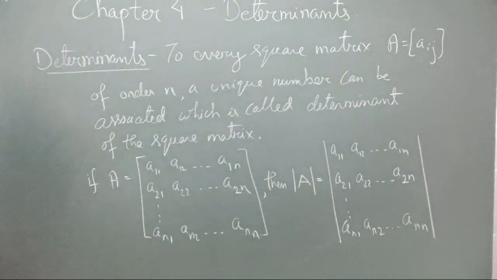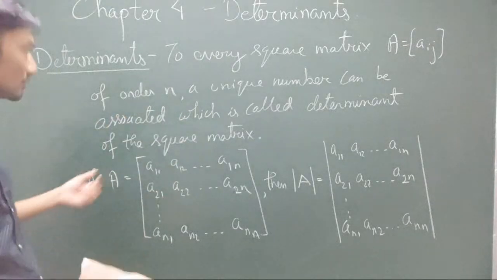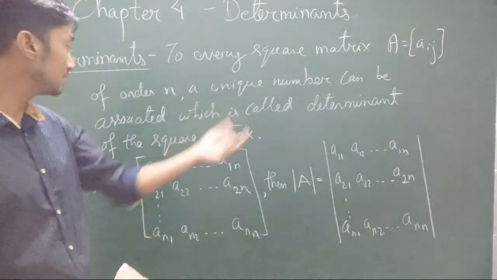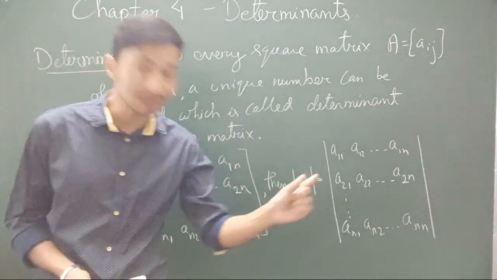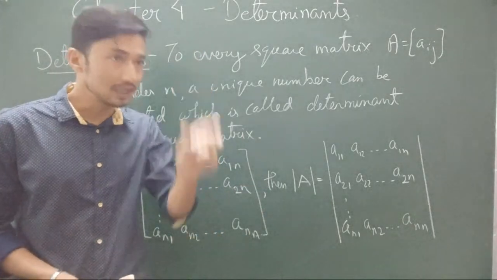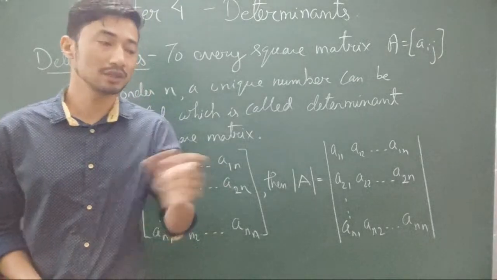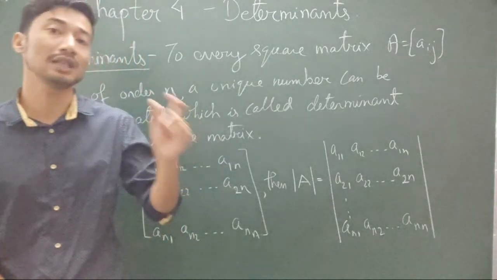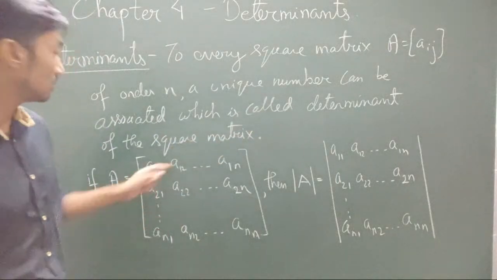All right then. I'll tell you how to calculate determinants. In the meantime, I guess you have already written this down. To every square matrix A of order n, with entries a_ij, there is associated a unique number. Every matrix will have its own unique determinant. It's not that for the same matrix I'll get one determinant and you'll get a different one. No, that cannot happen. It will have its own unique value, just like the inverse. This number is called the determinant of the square matrix.